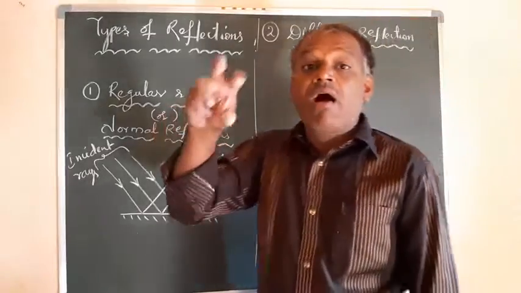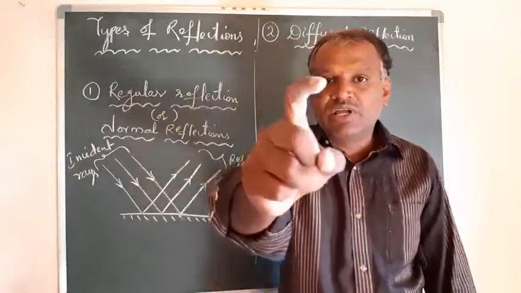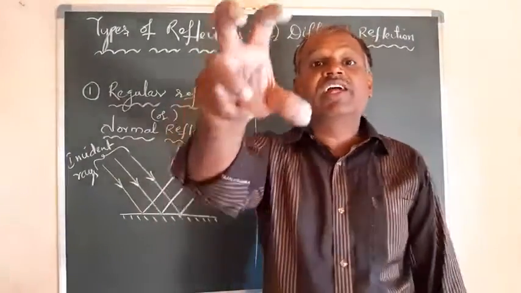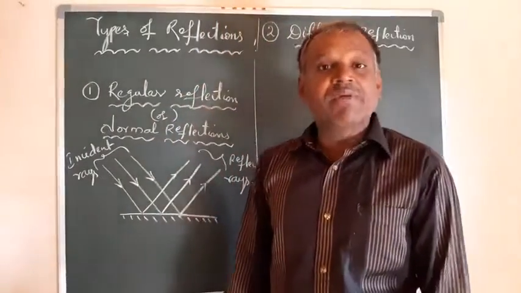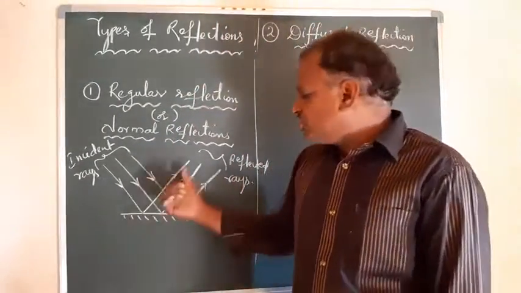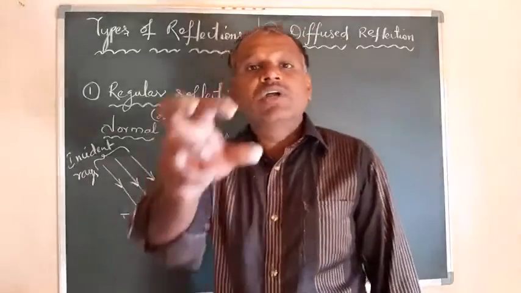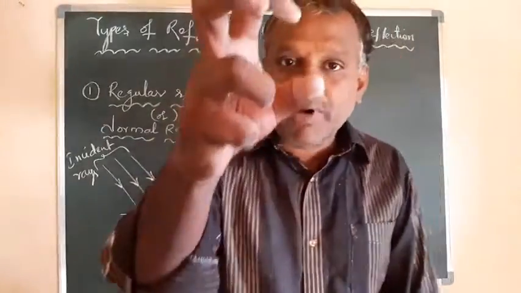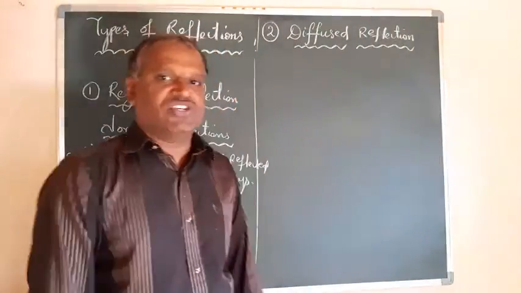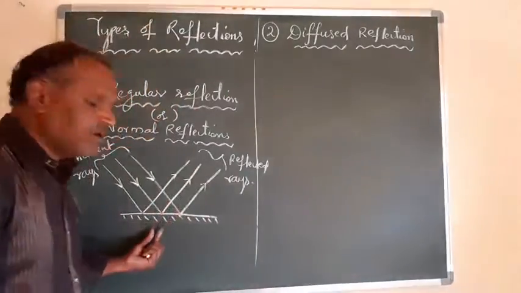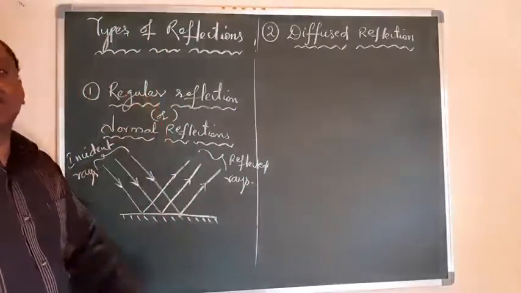So the images can be seen only along a particular direction or at a particular position. That is what you observe in regular reflection.